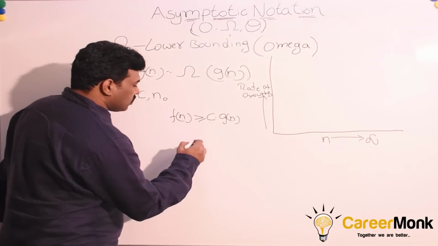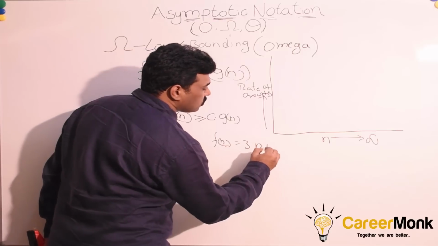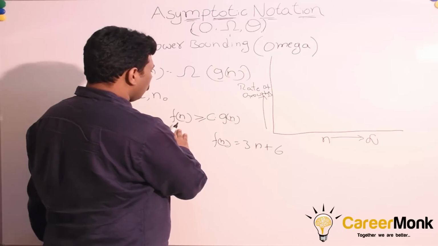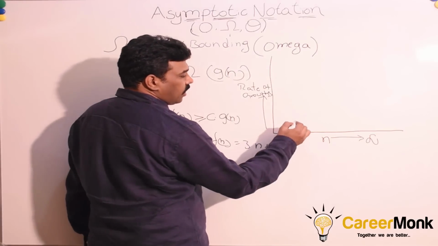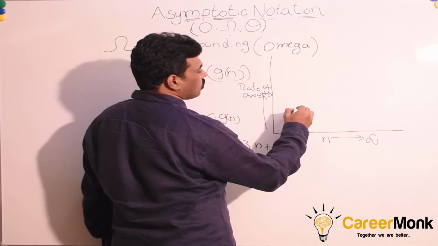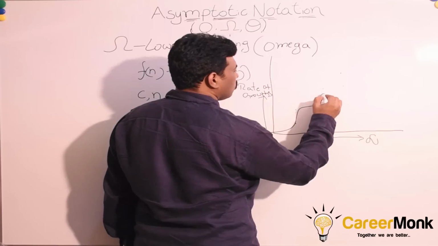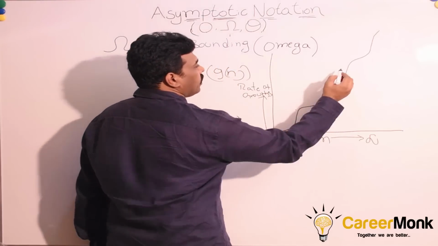To simplify the discussion, let us consider the same function, f of n equals 3n plus, let us say, 6, which we used in the previous example. If n is equal to 1, we get 9, and for n equal to 2 we get 12. We get the same curve, and this is f of n.